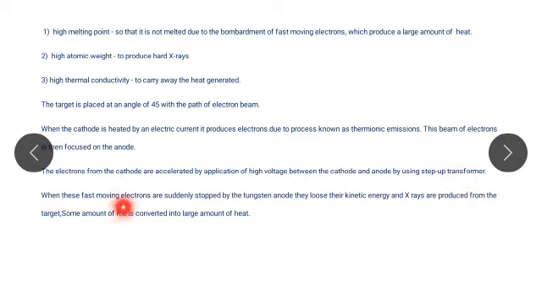And when these fast moving electrons are suddenly stopped by the tungsten anode, they lose their kinetic energy and X-rays are produced from the target, and some amount of kinetic energy is converted into large amount of heat.